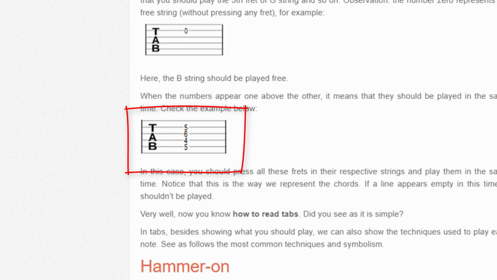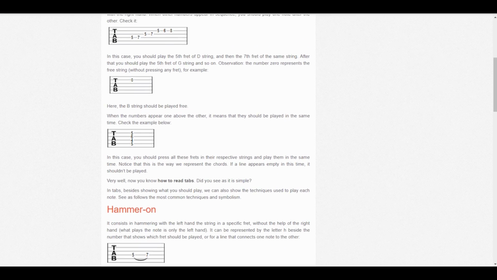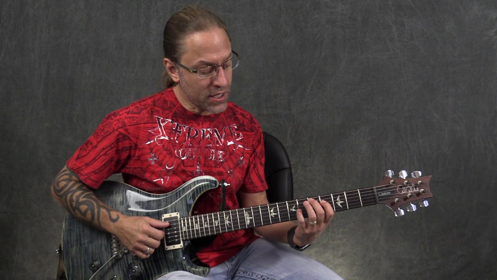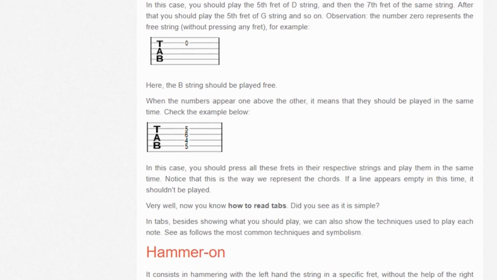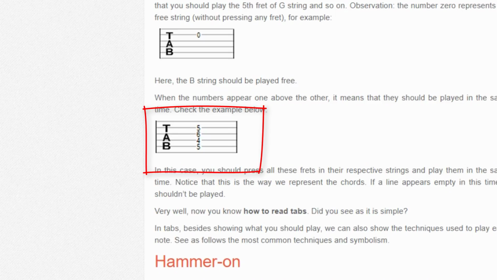Now you've got all these together. They're all stacked up. Well, that means to play it as a chord. So you're playing all these notes at the same time. That particular thing is saying to play the 5th fret of the 5th string, the 4th fret of the 4th string, the 6th fret of the 3rd string, and the 5th fret of the 2nd string. Now, this might be a different chord than you're used to playing, but that's what it shows you to play.